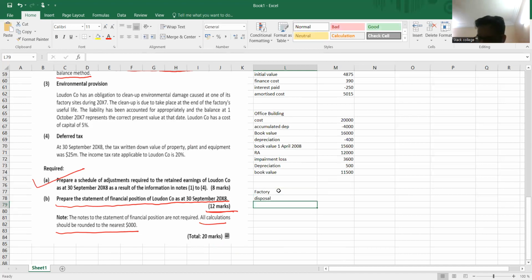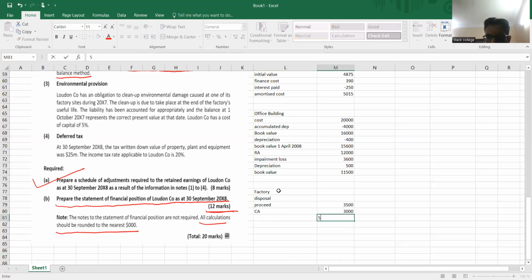And the asset that we have disposed of, so proceeds is 3,500 and the carrying amount given in the question is 3,000. See, we have 500 of gain as proceeds are more than the carrying amount.